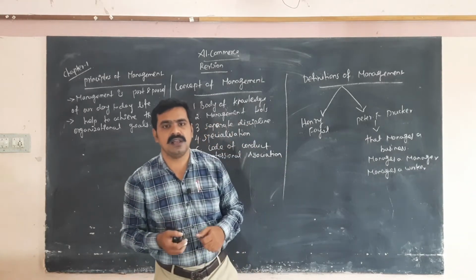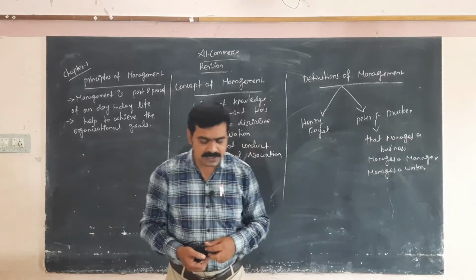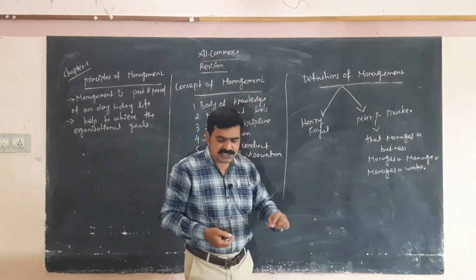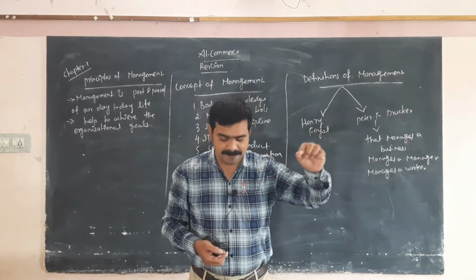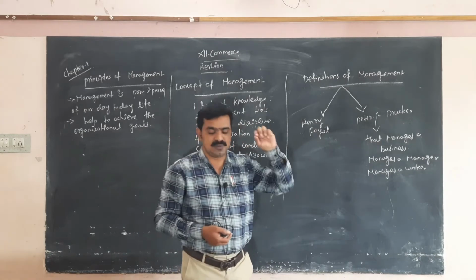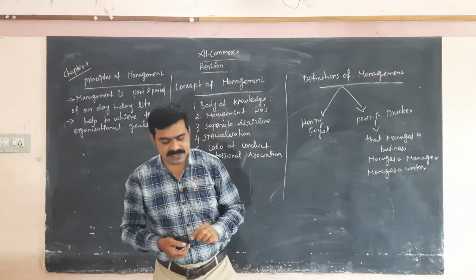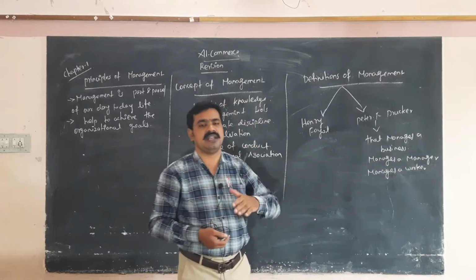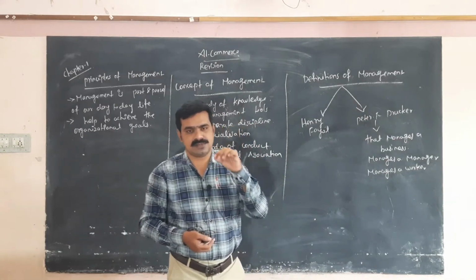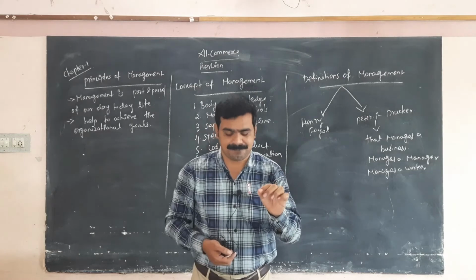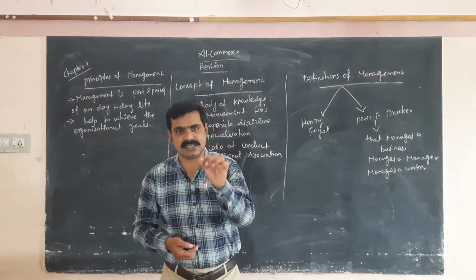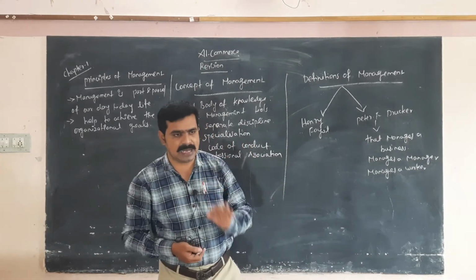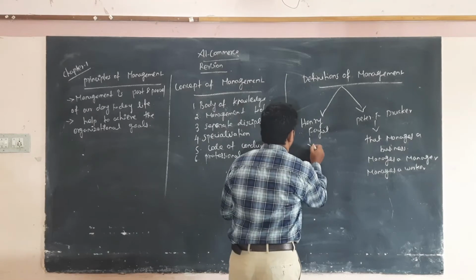Henry Fayol defines that to manage is to forecast, which is a future plan, to plan, to organize, to command, to coordinate, to control. These are the functions of management.